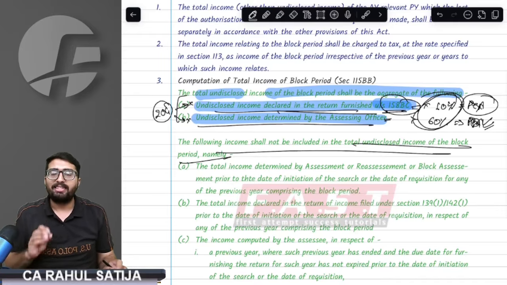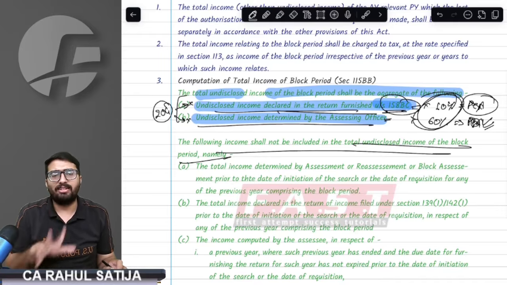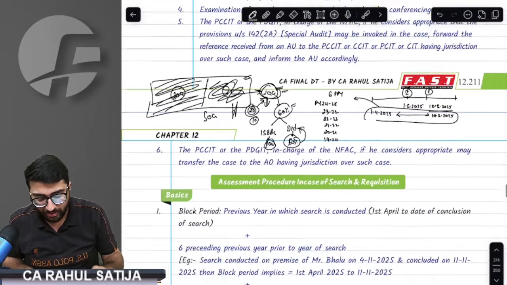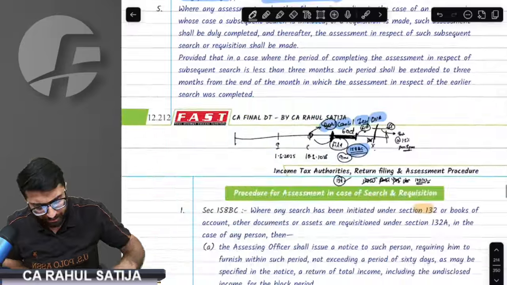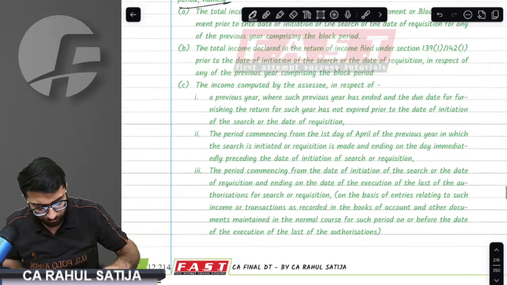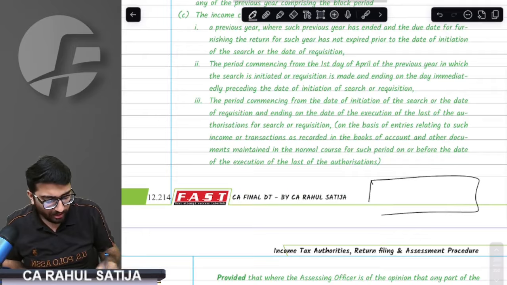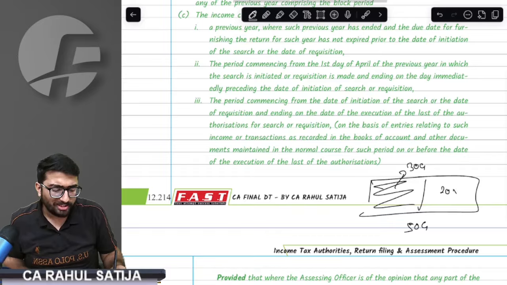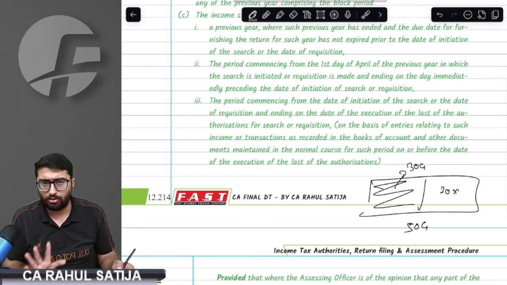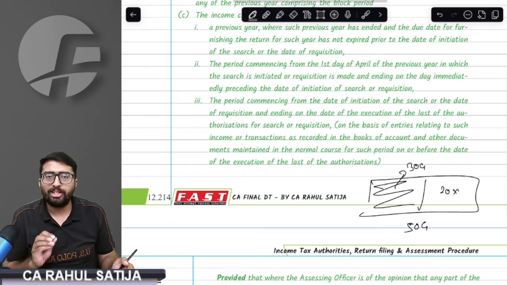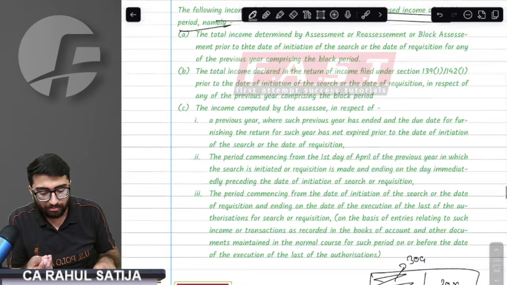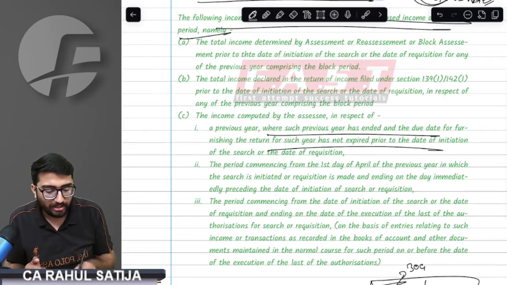There are certain exclusions. Some incomes are not considered as undisclosed. See, if you have an entire income of 50 crore, out of which 30 crore is already disclosed, and 20 crore has never been disclosed to the department, the provision says undisclosed income will never comprise the income that has already been disclosed in ITRs.